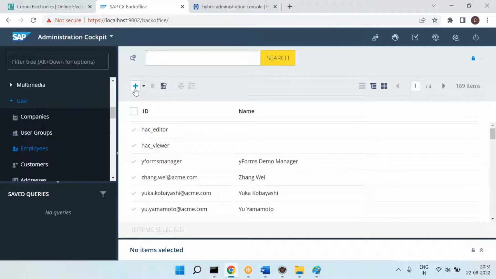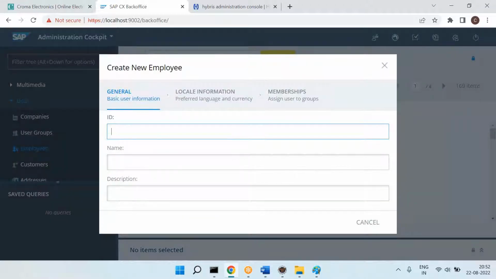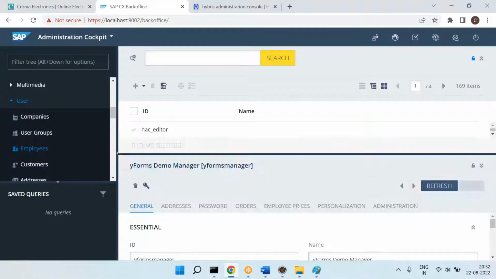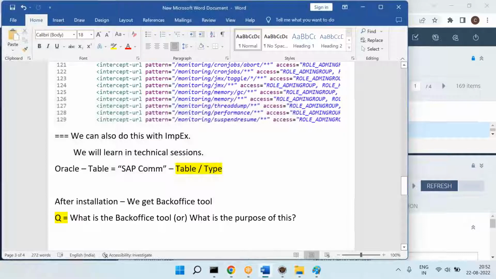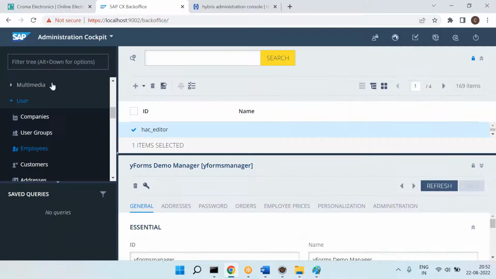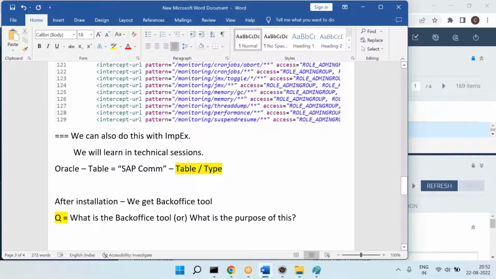And I also have an option to click and create a new employee. I also have an option to modify the employee. I also have an option to delete the employee. So that means, what all can we do from the back office? From the back office, we can see the list of the tables.